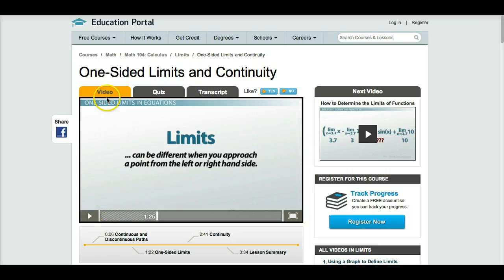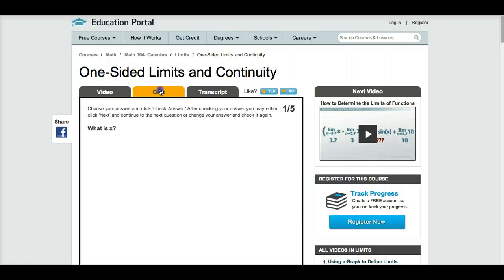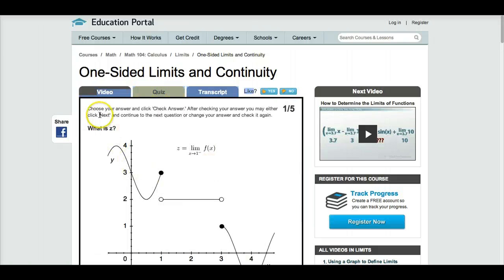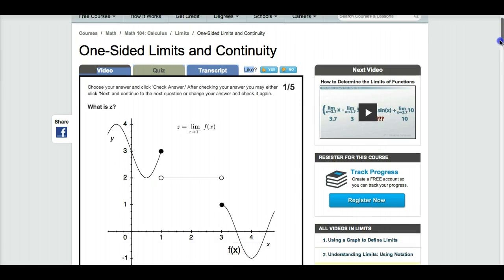Okay. At the end of each video, there's a quiz. So you can click on the quiz. And look at that. It says choose your answer and click check answer. After checking your answer, you may either click next and continue to the next question or change your answer and check it again. Okay, these are some excellent problems.